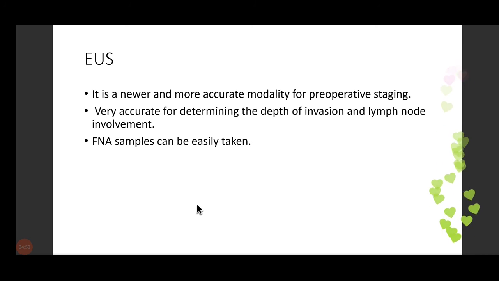Now, in this slide, I wanted to talk about the depth of invasion and nodal involvement. The depth of invasion and nodal involvement are very important prognostic markers. On the basis of these, we decide what the prognosis is. If the prognosis is poor, will we go for surgery for that patient? Yes, that will be useless, right? So depth of invasion, we need to decide beforehand, before operating on that patient. We need to decide the depth of invasion so that we can understand the prognosis of that patient.